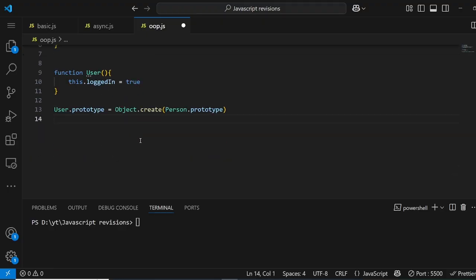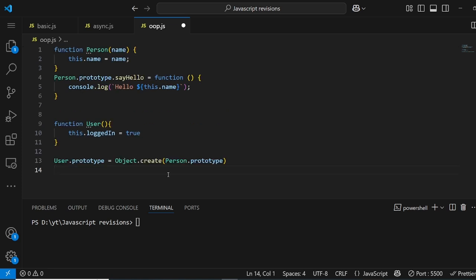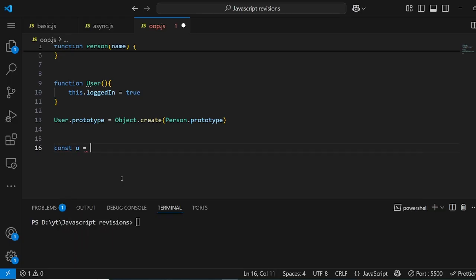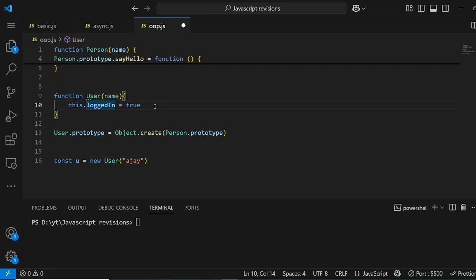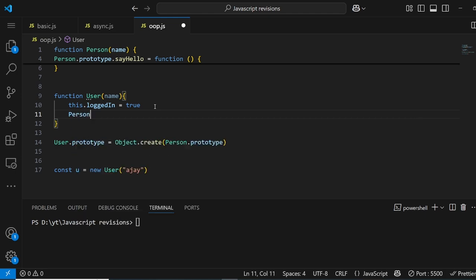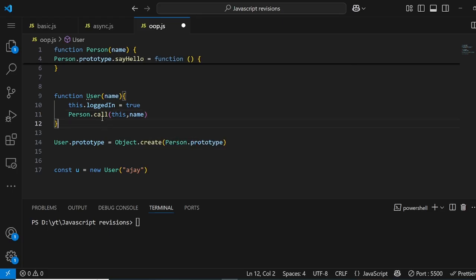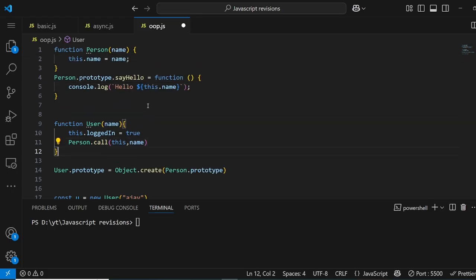So if I log and check, I will be able to see the name and sayHello method in the prototype, and I can use it whenever I make a variable. So for example, let me construct a new const u = new User, and let's pass a name here. The name will be Ajay. Let me also call this Person class, and let me explain why I'm using call. The reason is that I need to use sayHello, and sayHello needs this.name.